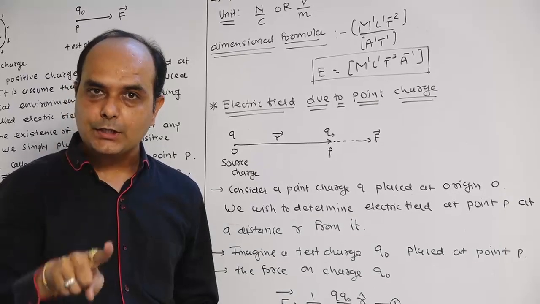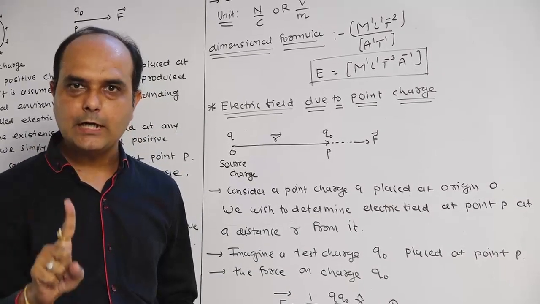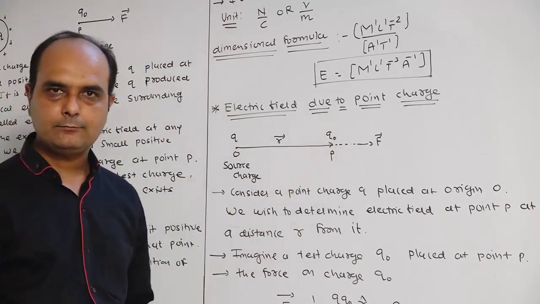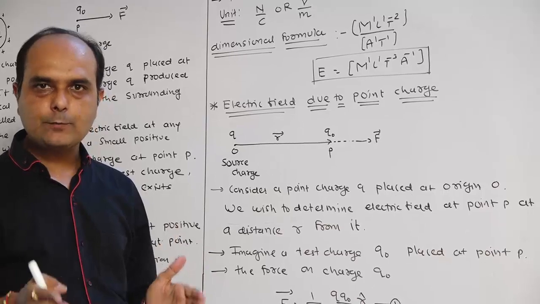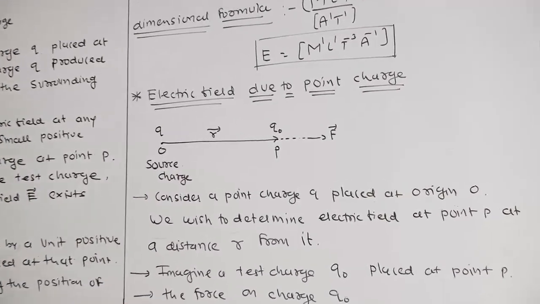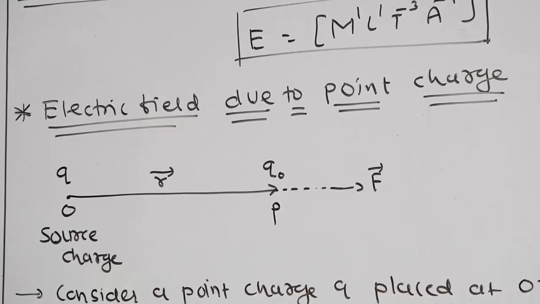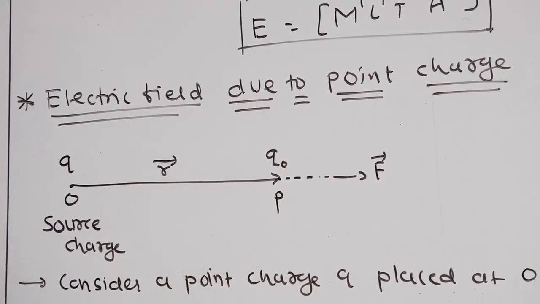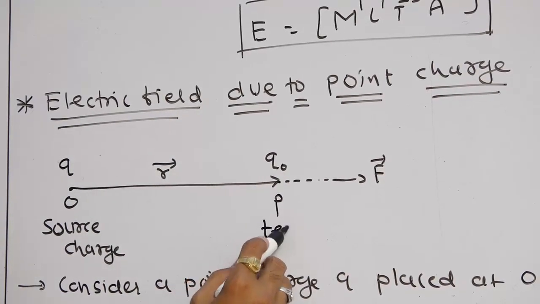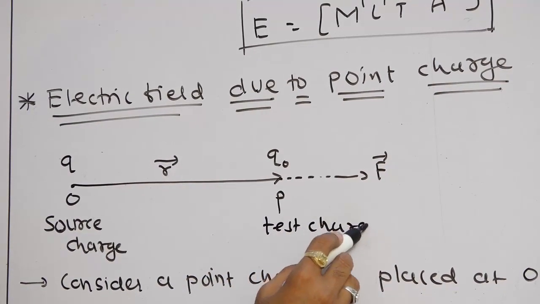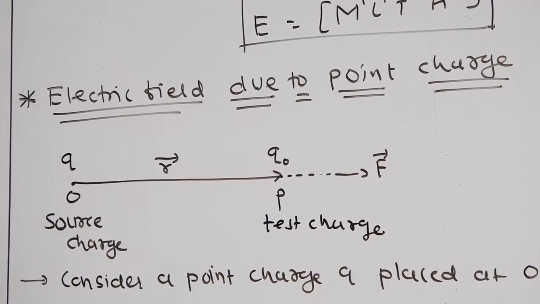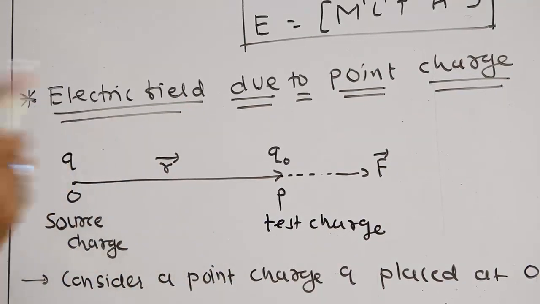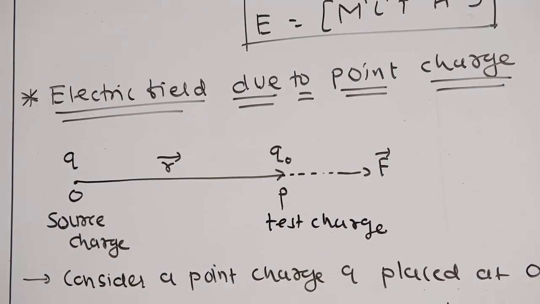So now the discussion about the electric field is completed, but there is one small theory that gives the electric field intensity due to point charge. So now the electric field due to point charge, that is to be given into this diagram. Again student, we require two charges. First charge, it is going to be source charge. Second charge Q0, it is going to be test charge. Both are separated by distance r. Now these two charged particles exert the force on each other.